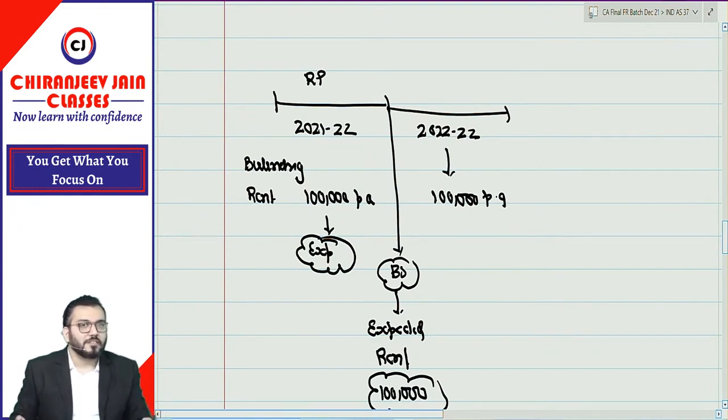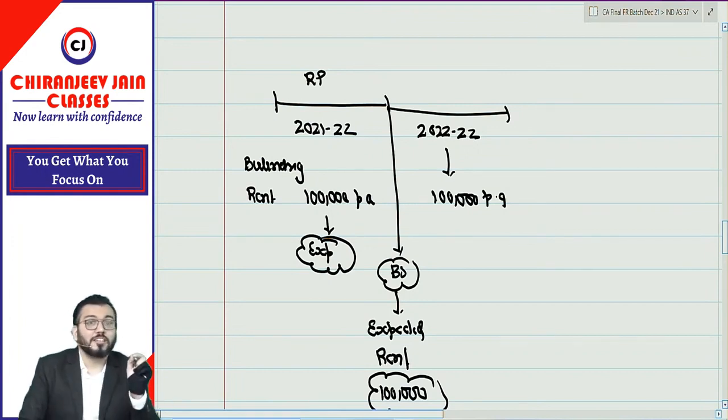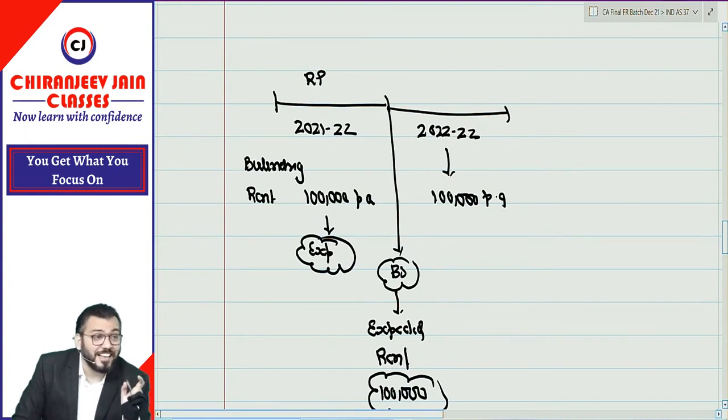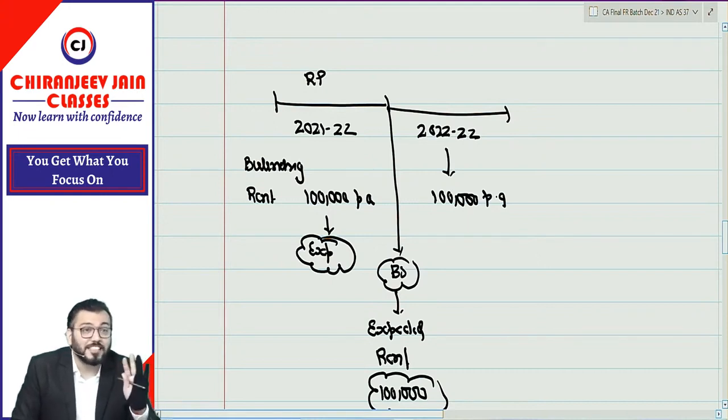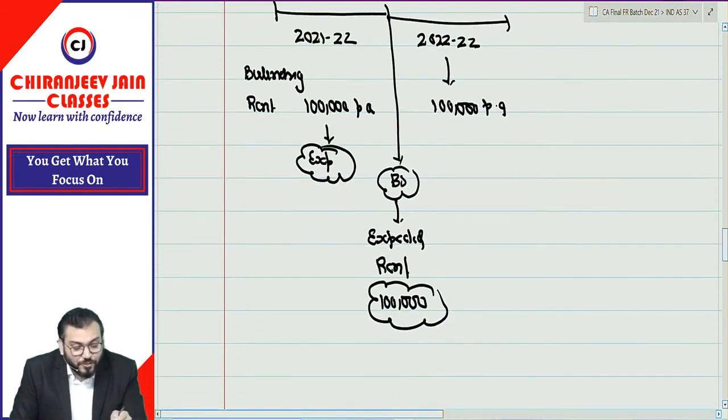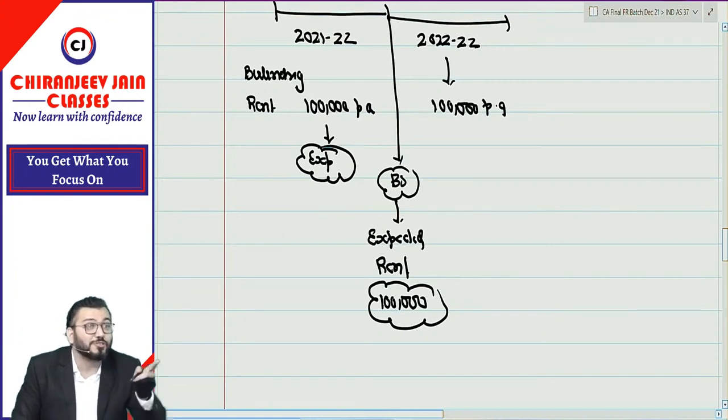Right now you said all expected expenses should be recognized, which means your answer was not correct. This is the difference between CA and non-CA. Understood? Whatever you say, think and say. Without thinking, don't say anything in my class. Understood? It means all expected expenses are not recognized. Can I say this is also an expected expense, but it is due to a future event?